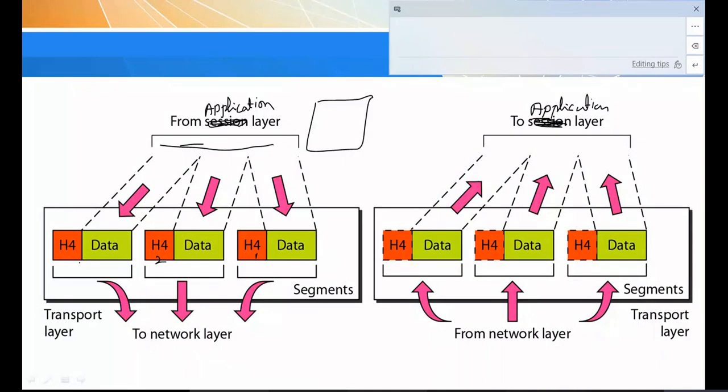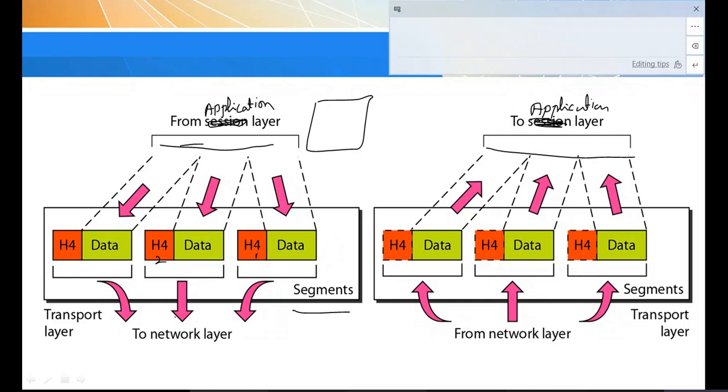When you learn about the transport layer in detail, you will understand how segmentation is done and how these segments are reassembled back into the data. There is a set of protocols for segmenting the data. Here, whatever I told, the H4 header has a source and destination address plus this segment information added.